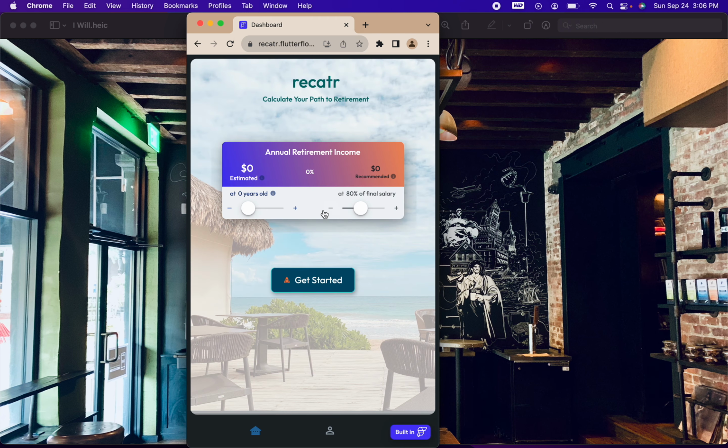Okay, so in this opening page, this is the dashboard page. In the dashboard page, I can see that there's an age slider here. And this slider is simply a slider that allows us to see what the income would be at the age we select, right? Depending on when you choose to receive some of your pensions or your Social Security or something else, that age may differ. And so the slider is there to really just help with that. All right, so let's get started.